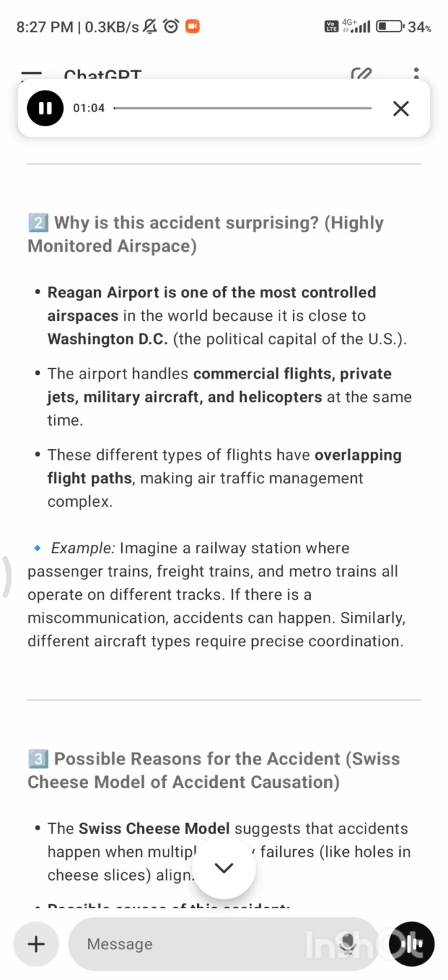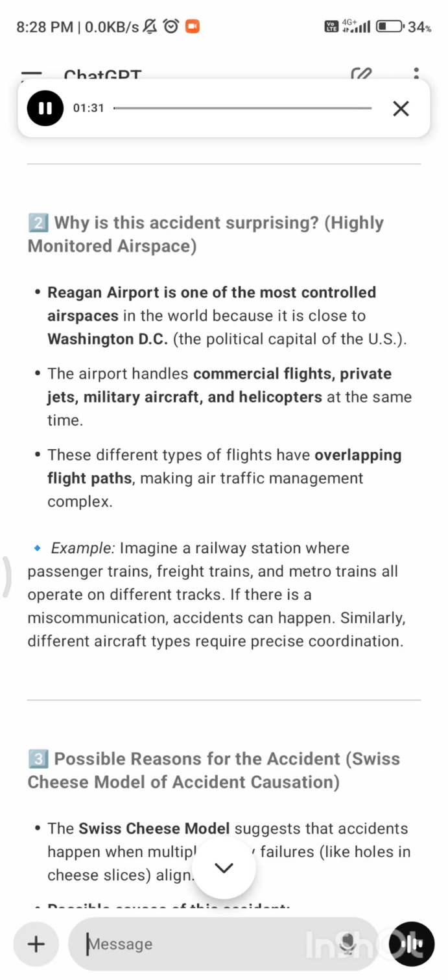Why is this accident surprising? Highly monitored airspace. Reagan Airport is one of the most controlled airspaces in the world because it is close to Washington, D.C., the political capital of the U.S. The airport handles commercial flights, private jets, military aircraft, and helicopters at the same time. These different types of flights have overlapping flight paths, making air traffic management complex.